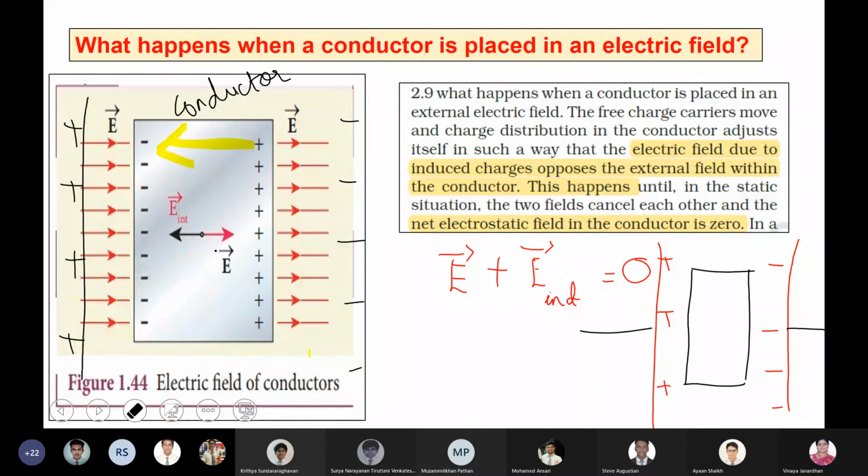Because, can you see these two electric fields, boys? This is the induced electric field, the field which is induced inside the conductor because of the applied external electric field. The yellow one represents the induced field and the other the external electric field. Both become equal but opposite in direction, so the net electric field will be zero. This is a very, very important concept. So the moment you place a conductor inside an electric field, there will be polarization of charges and an induced field will be created. Both the fields will be opposite to each other.